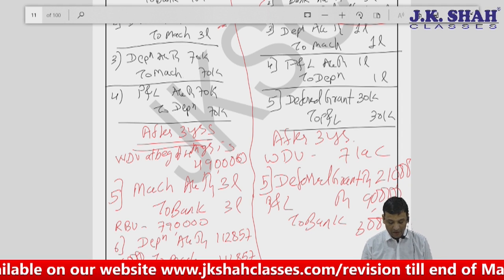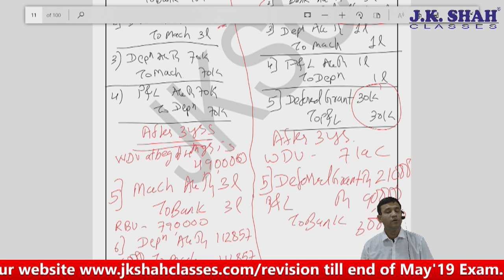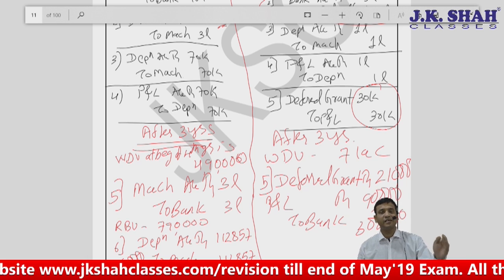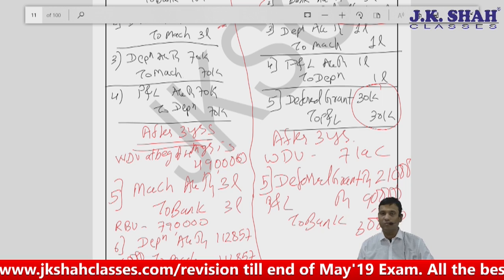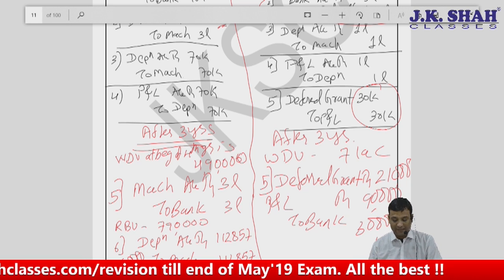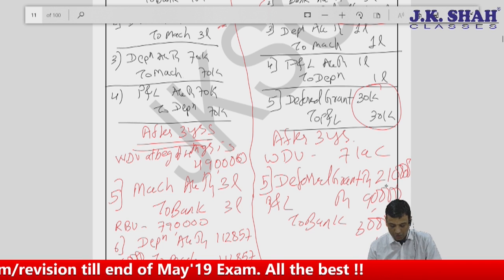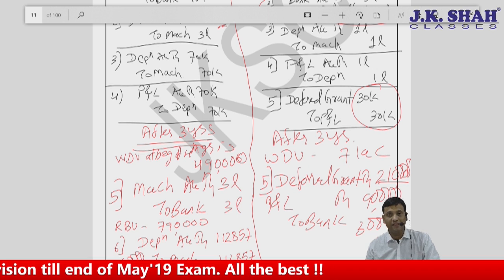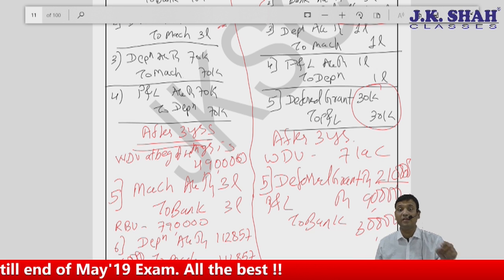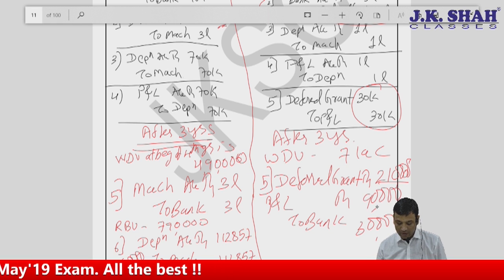Don't you think every year I am transferring 30,000? Every year if I am transferring 30,000, what does it mean? First year, second year, third year, 90,000 rupees has been transferred. Now if 90,000 rupees has been transferred, can I say the balance left in deferred grant account is 2 lakh 10,000? The balance is 2 lakh 10,000. So I will debit my deferred grant account with the balance available, that is 2 lakh 10,000. Remaining goes to my P&L 90,000 and to bank 3 lakhs.